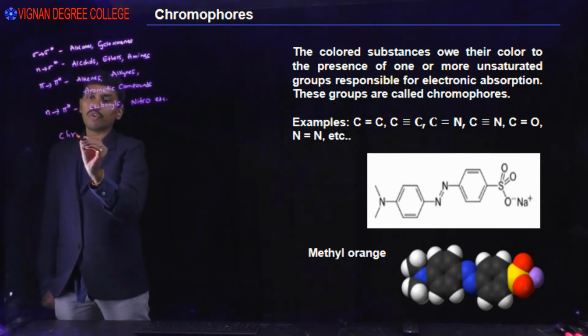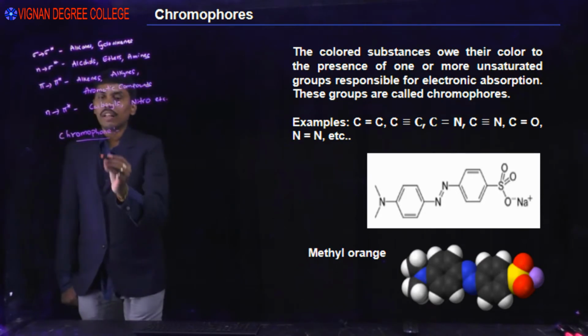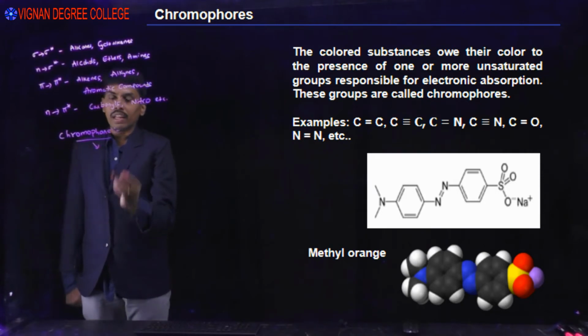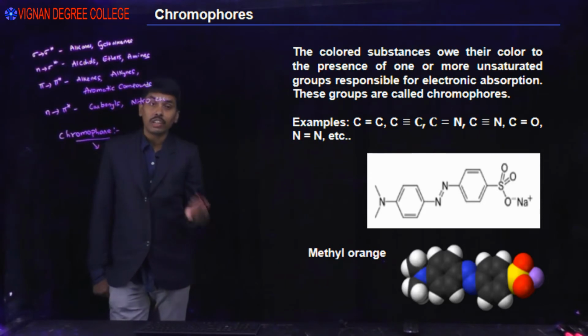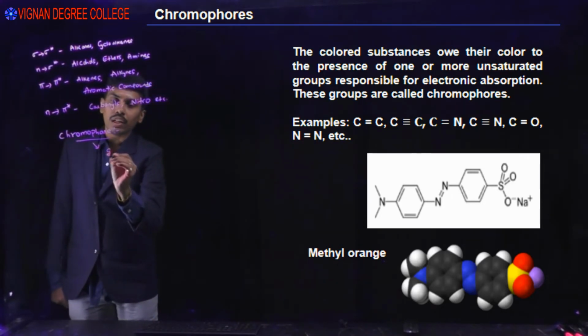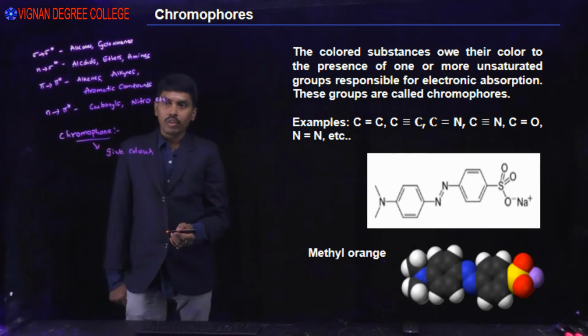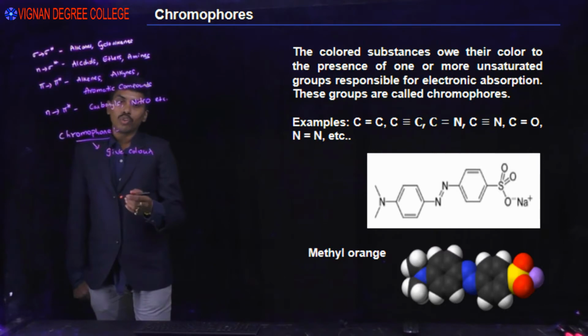First one is chromophores. What is a chromophore? Previously, chromophore was used to denote any functional group or structural feature which gives color to the compound. For example, a nitro group imparts yellow color when attached to the compound or molecule.